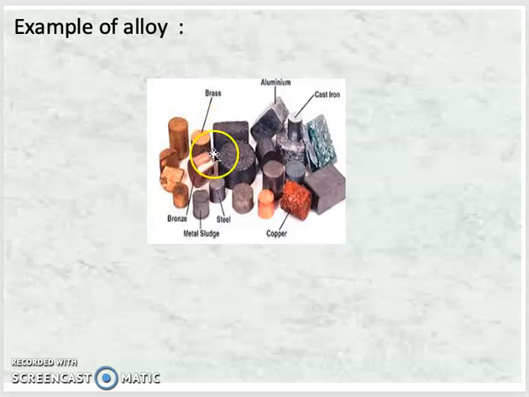Now see student, these are some examples: brass, bronze, metal sludge, steel, copper, cast iron, aluminium. So these are all combinations of two or three metals. Those are combined together and then these alloys are made. Okay, now we will see one example, bronze.